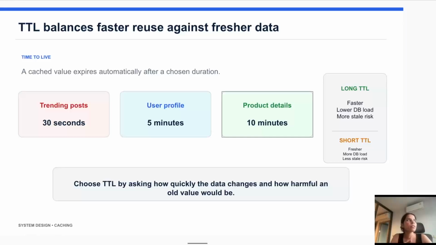TTL means time to live. It decides how long a value, or the data, should stay in the cache before it automatically expires.